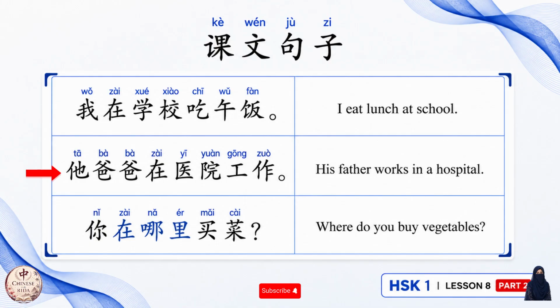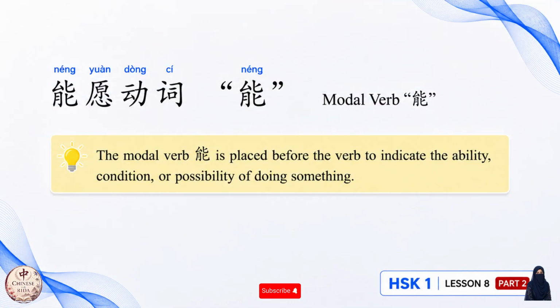Now the next example. 他爸爸在医院工作. His father works in a hospital. Also, 在医院, in a hospital, before 工作, work. Now the last example. 你在哪儿买菜? Where do you buy vegetables? Here is a very useful expression, 在哪儿. If you want to ask someone where she or he does something, where the action takes place, we will have to use 在哪儿. Alright, now take it as 在. Let's move on. The next word we are going to learn is 能愿动词, modal verb 能.